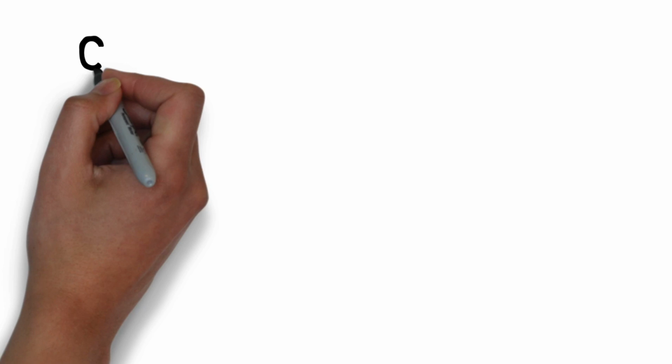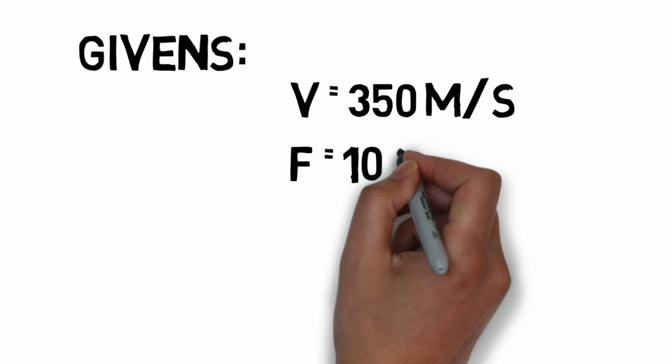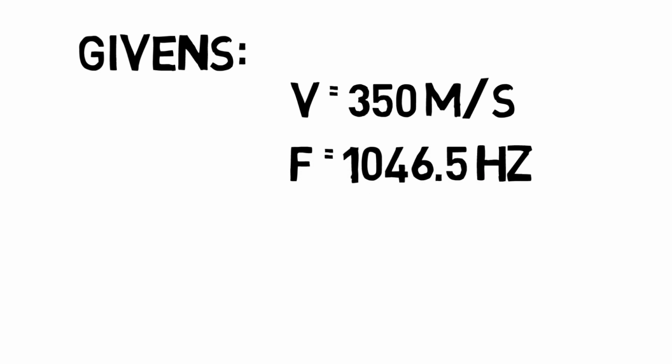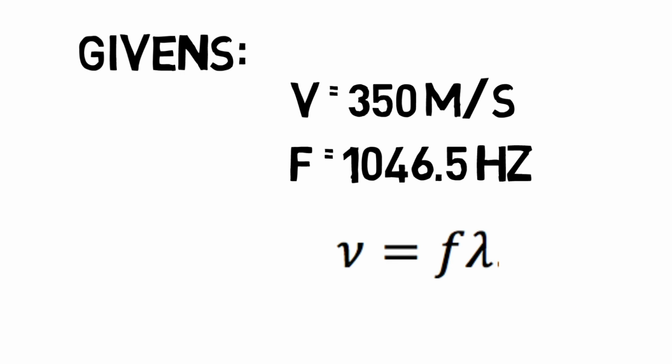So now let's solve an example. This is sample 2 on page 389. The question here says, a trumpet produces a sound wave that is observed to be traveling at 350 meters per second, with a frequency of 1046.5 Hz. Calculate the wavelength. So we can simply rearrange this algebraically and find lambda. Here, lambda would be speed, or v, divided by f, or frequency, which is 350 divided by 1046.5. Hence, we can see that the wavelength is 0.33 meters.